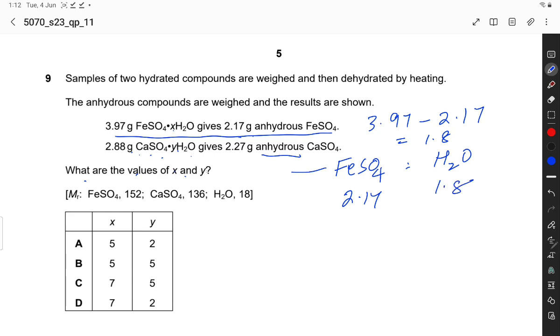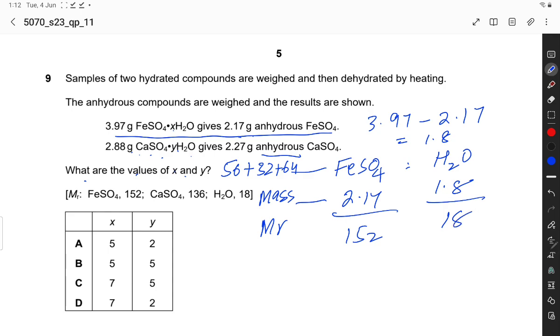Now calculate the Mr of this compound: 56 plus 32 plus 64 is equal to 152. So the Mr is 152, and 18 is the Mr of water.